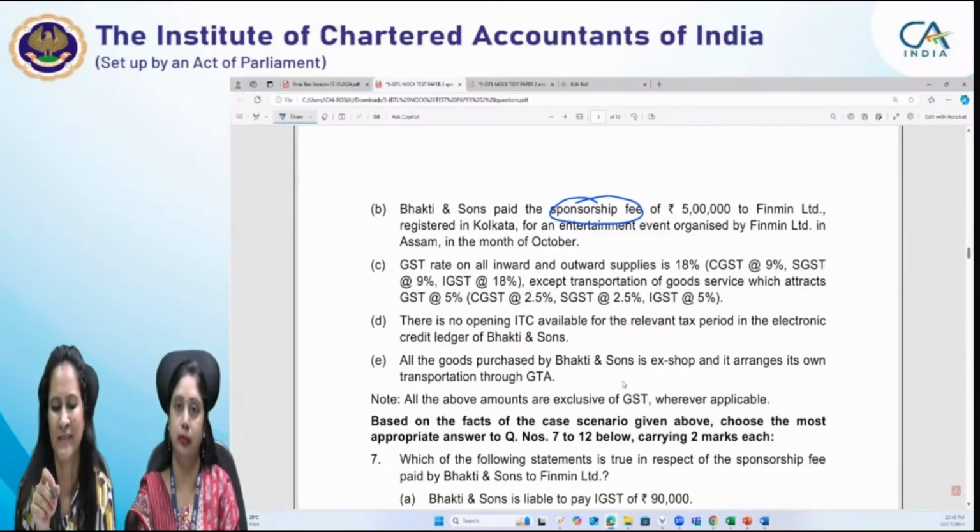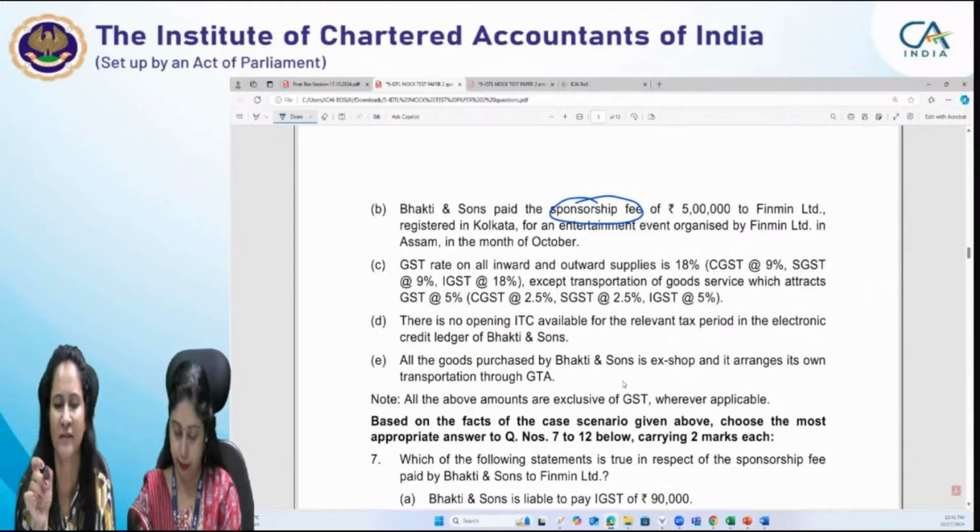Basically, only the name of the activity will not decide itself that the reverse charge will apply or not. It depends whether the supplier or the recipient is the specified one, so as to apply the reverse charge provisions in the given case.